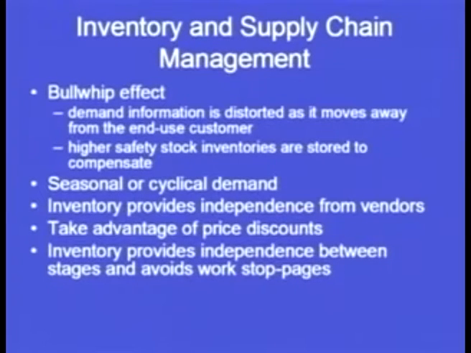So the optimum decision is that they should buy the raw materials required to manufacture an umbrella at that particular moment of time when the raw materials are available at the cheapest possible prices. So in order to take advantage of those price discounts that are available in the off season, the company that is manufacturing items which are seasonal in nature can procure those materials and then keep an inventory of them. Then, inventory provides independence from vendors.